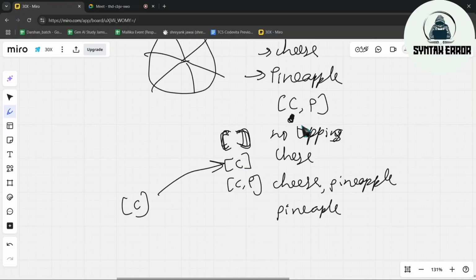Next what we will do? We have done all the combinations with C. We will eradicate C and start with P. Freshly start with P. So using P, are there any possible options? We have already eradicated C. There are no possible options further. So these are the four conditions.